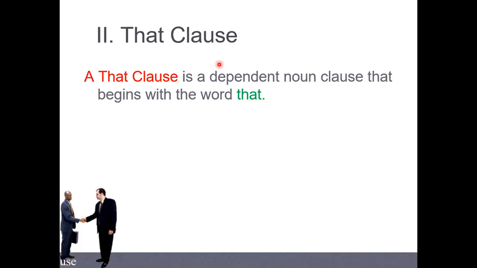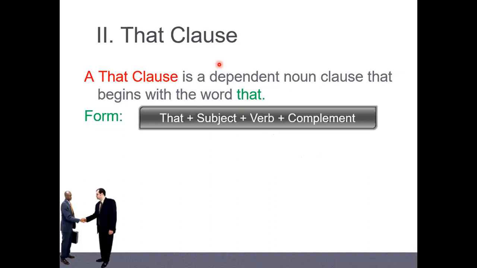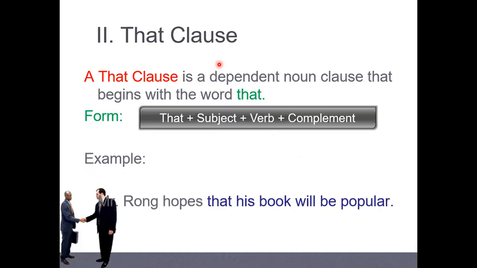That's why you have to be careful in English. How can we recognize whether this is an adjective clause, an adverb clause, or a noun clause? Because they all have the same conjunction, like that here. The adjective clause also has that, the noun clause also has that, the adverb clause also has that. So you have to be careful. Usually, a noun clause stands before or after a verb. This is what you have to recognize.